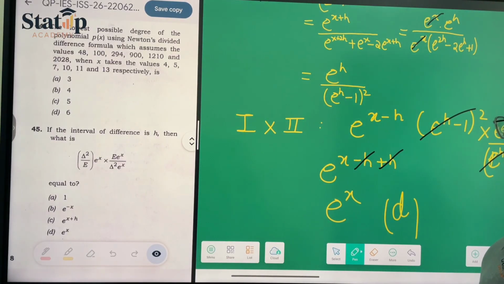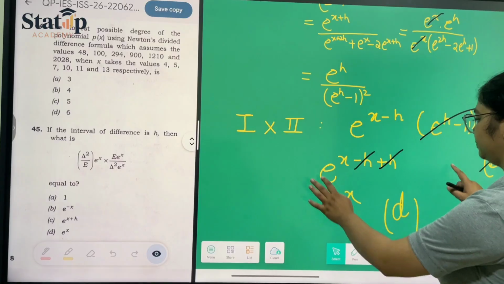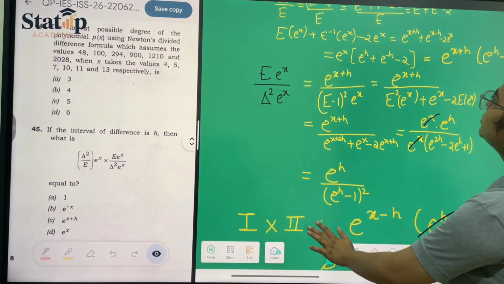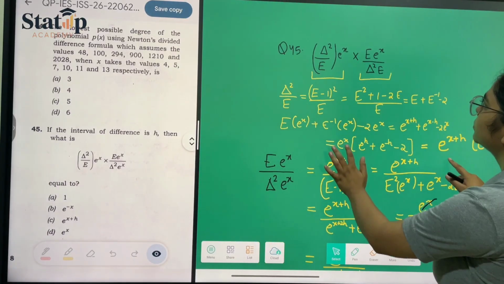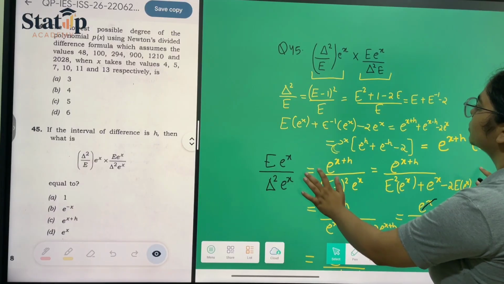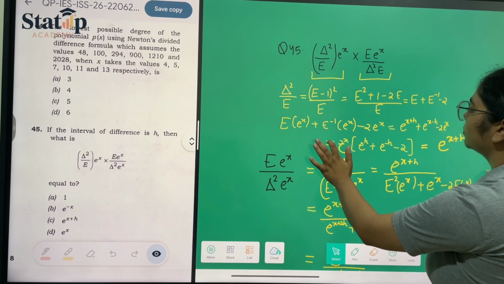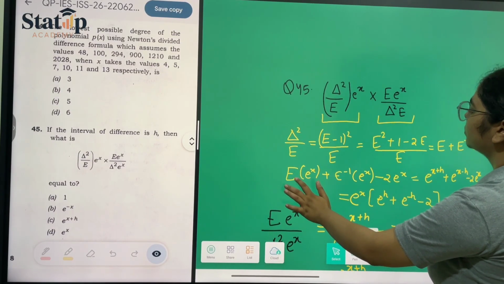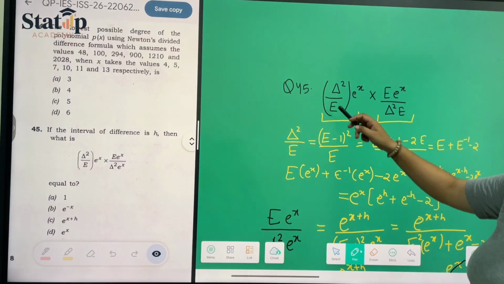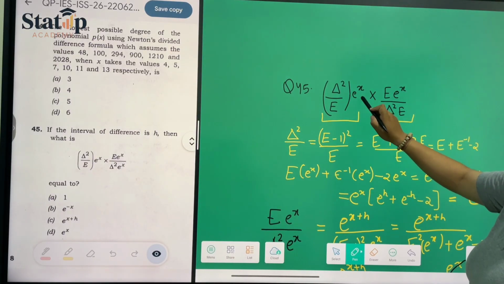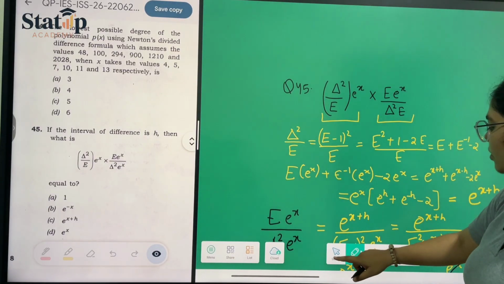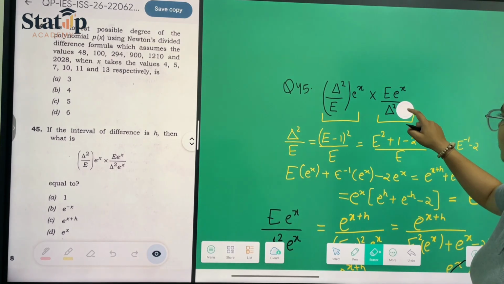You could have also solved it like this: delta square e raised to the power x. Here I have written it wrong.